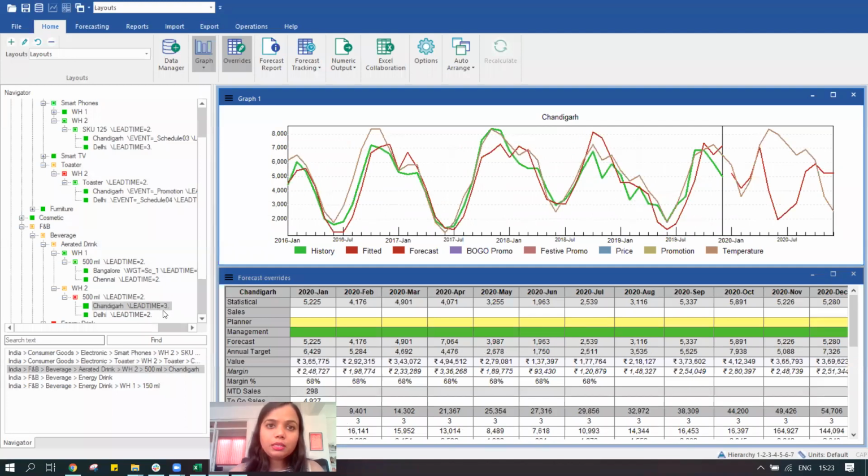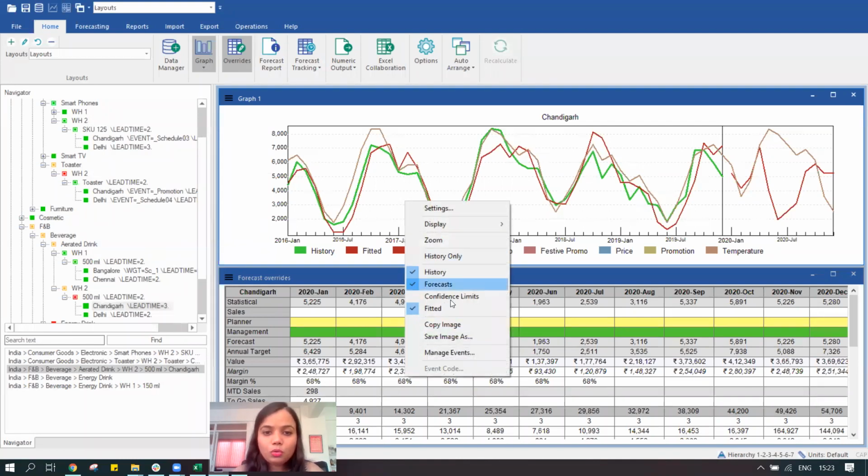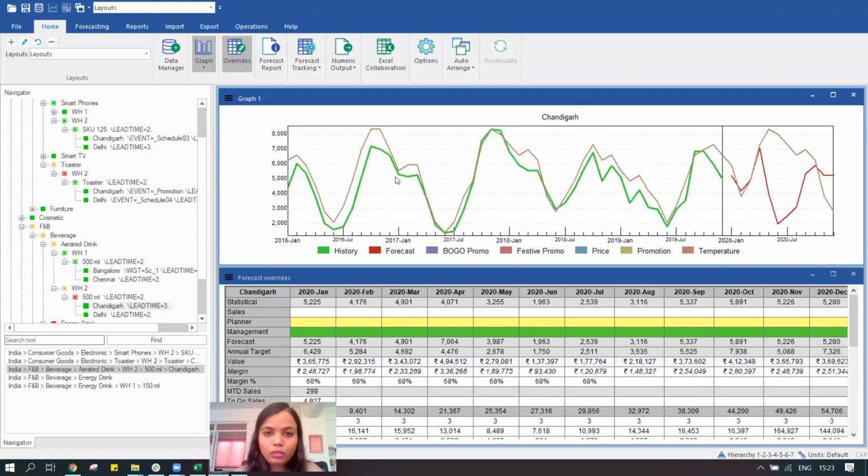Basically, regression techniques come into the picture where we have a certain external parameter which is impacting the sale, and has been impacting it for quite a long time now. I'm just going to show you the history data that we have. In this example, we have taken a product which is sold in Chandigarh, and this product is an aerated drink. And because it's an aerated drink, we know that temperature plays a very big role in the sale of the product. So as the temperature increases, possibly the consumers want to purchase this product more compared to any other time period.